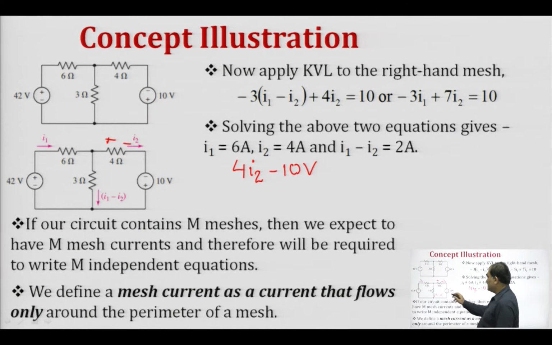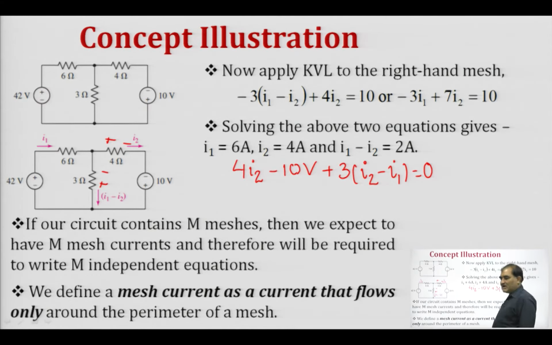And then we are moving in this direction, so it becomes plus 3 times I 2 minus I 1 equals 0.